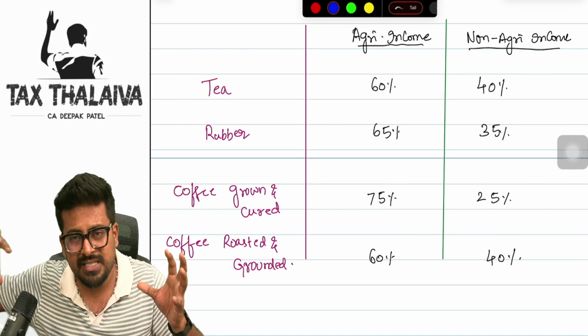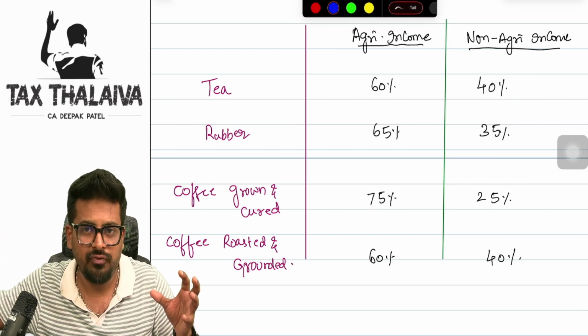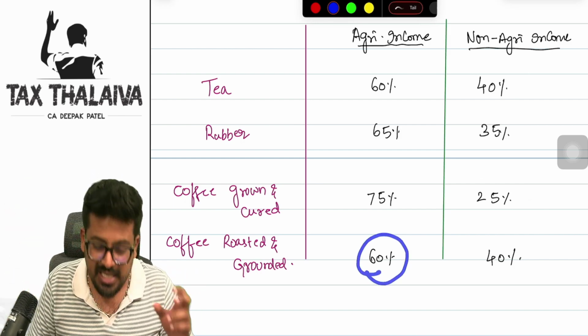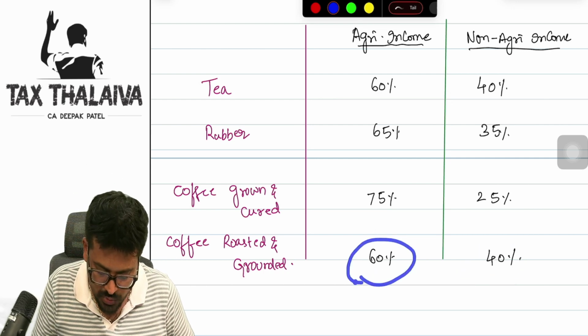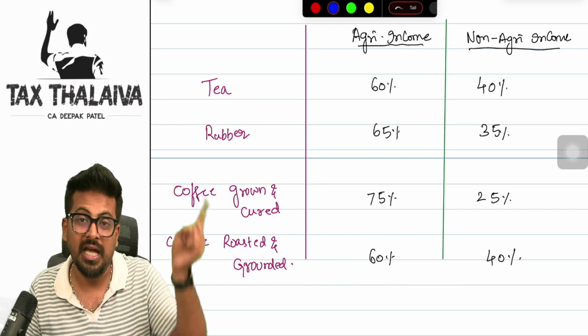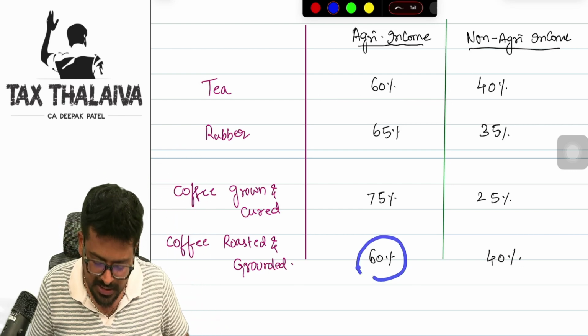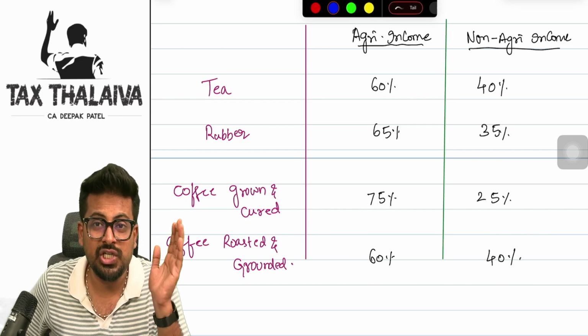If you convert those seeds into powder and then put it in bottles and sell it into the market, then, boss, there is less agriculture activity and more non-agriculture income. So if it is grown, roasted and ground into powder and sold, in that case 60% is agriculture income and 40% will be treated as non-agriculture income.